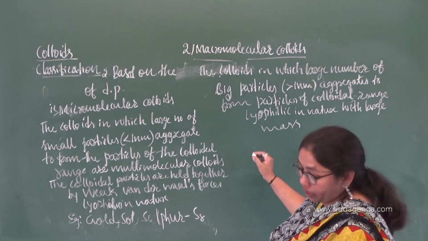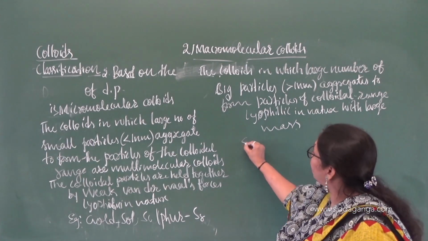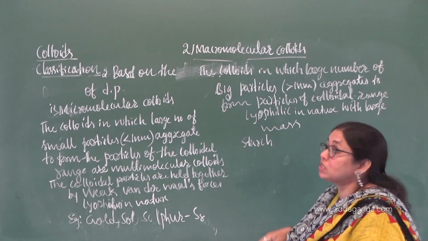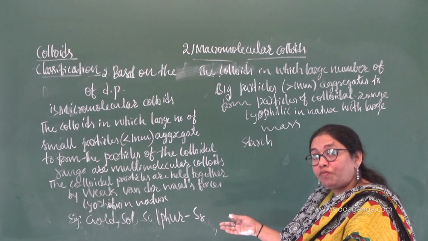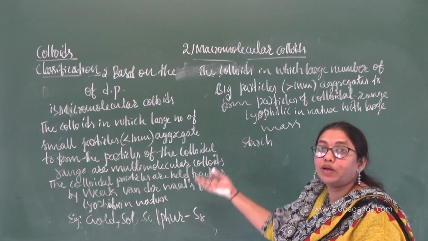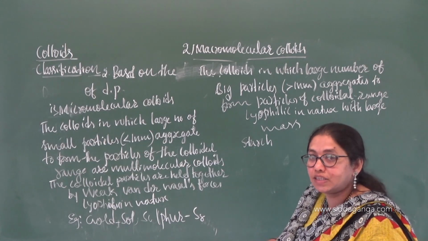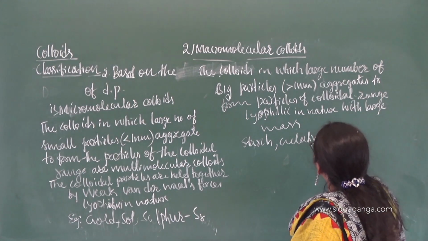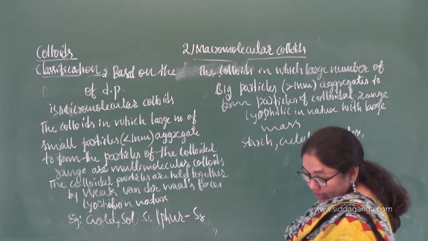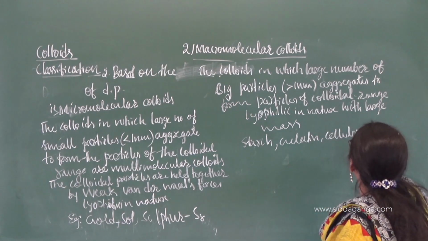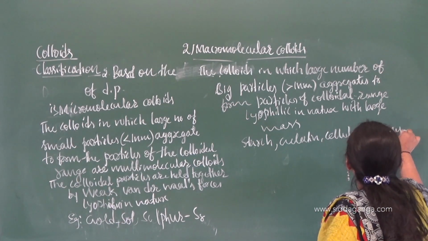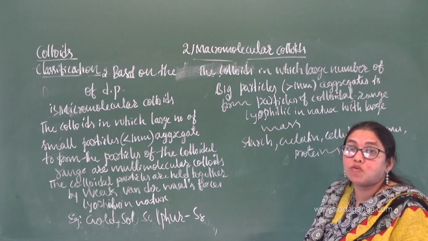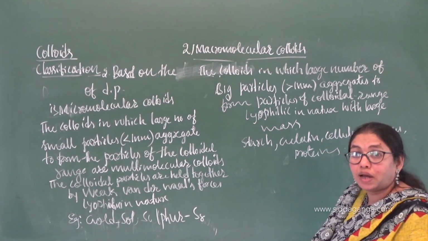So for this we can give the example of starch. What examples have you been given for lyophilic? The same examples you can give for macromolecular. And the examples given for lyophobic, you give for micromolecular or multimolecular. It is very easy because this is lyophilic: starch, gelatin, cellulose. Likewise, you can have enzymes. Yes, enzymes are also examples of colloids, or you can have proteins. So all are examples of macromolecular colloids. I hope you understood this one.